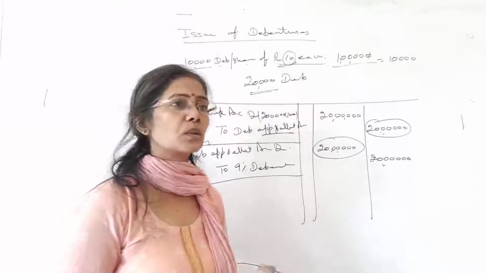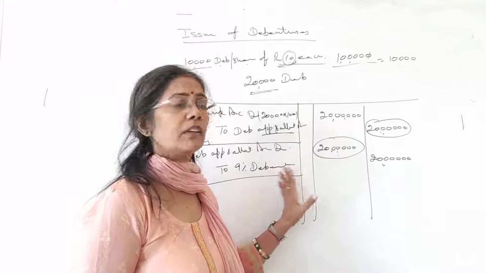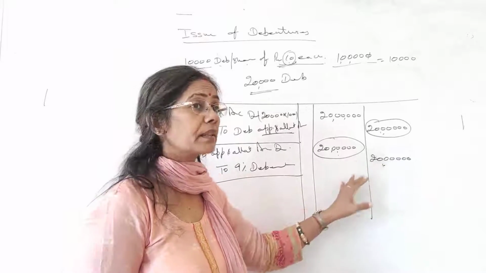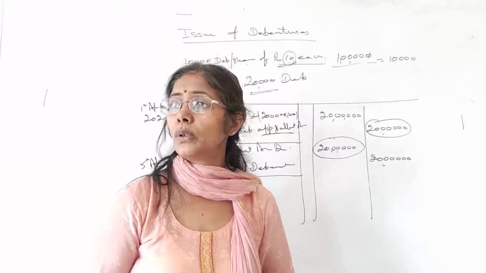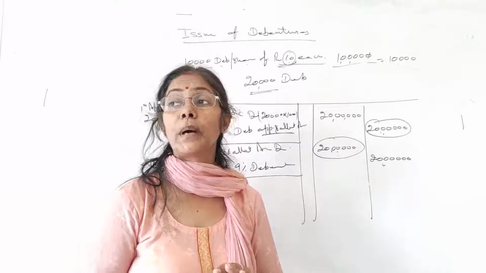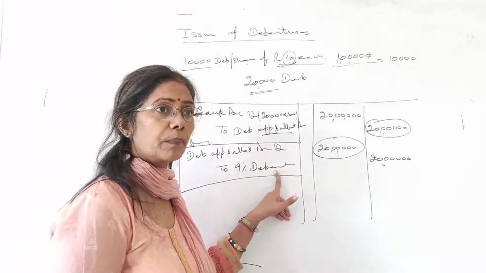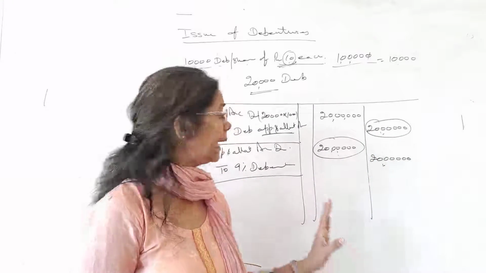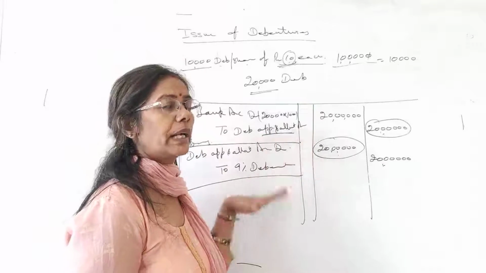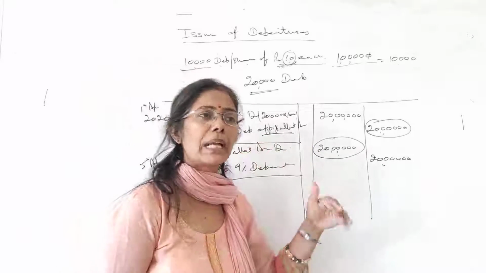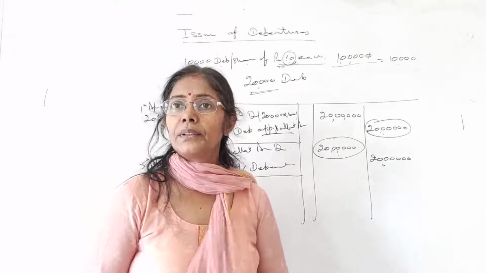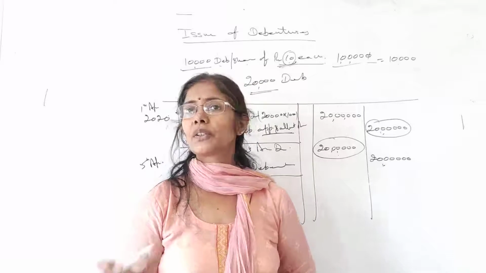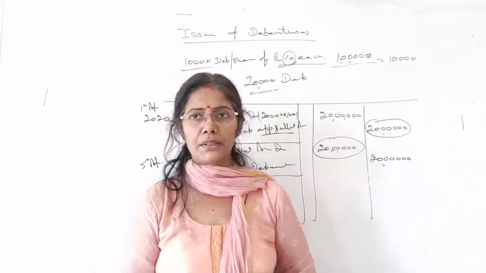One other important point, students: in debentures, always face value goes. Why did I say face value? Because later on we can issue at discount and premium also. So these two points you should always keep in mind: in debentures you get the face value only, not more, not less. And another thing, your application and allotment will be debited with the same amount as you have credited. I hope it is clear to everyone. Just do it properly, complete all the questions given in the homework, and if you have any doubt we can discuss later. Okay, thank you.